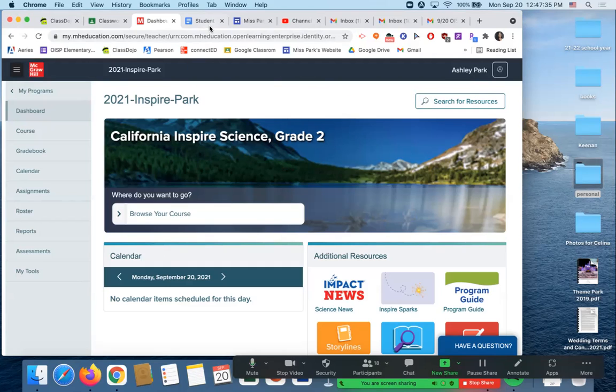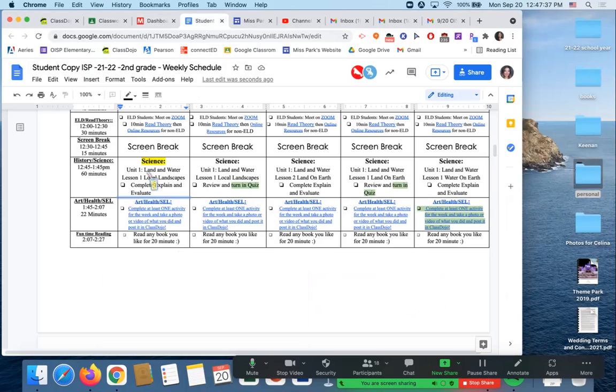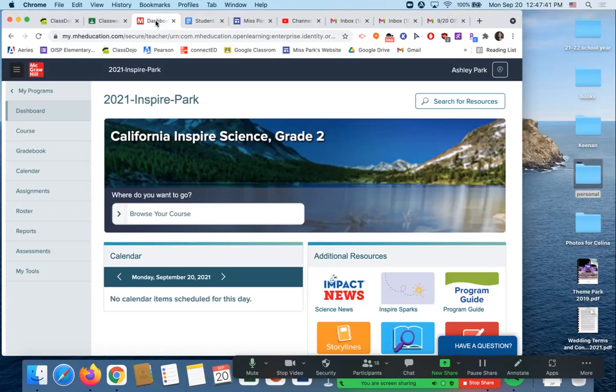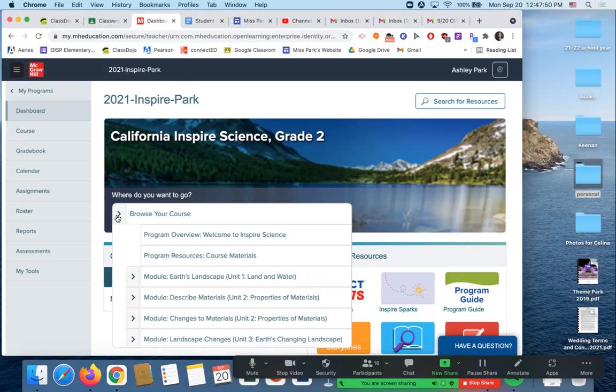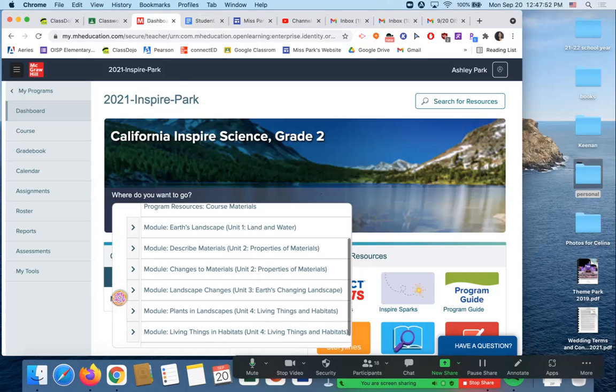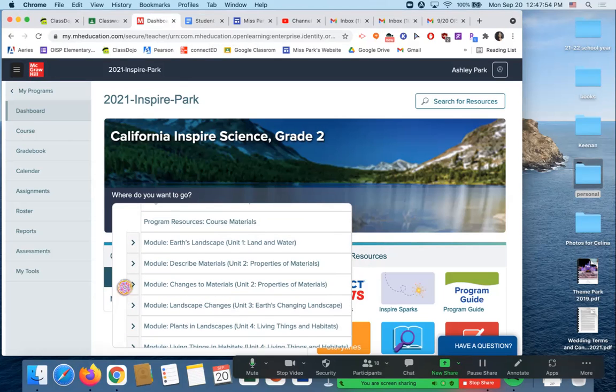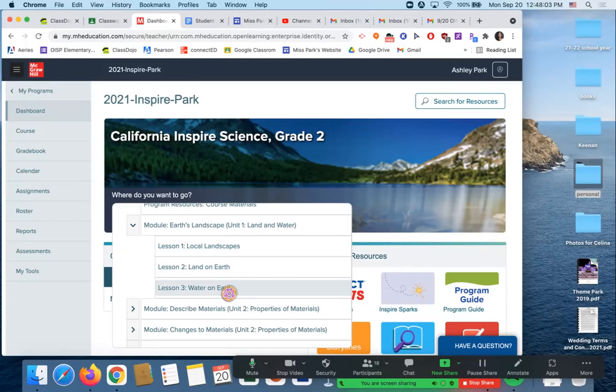Okay. All right. So here we see that we are doing Unit 1 Land and Water, our Lesson 1 Local Landscapes. So once you guys are here on this screen, you are going to click on this arrow that looks like a greater than symbol that we learned in math. If you click on that, it's going to open up all of the different units that we're in. So right now we're in Unit 1, Land and Water. Now, if you click on this greater than symbol right next to it, it's going to open up all of your lessons. So from here, you can click on local landscapes.